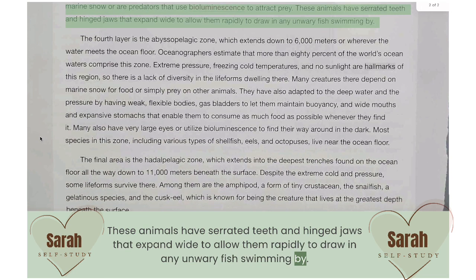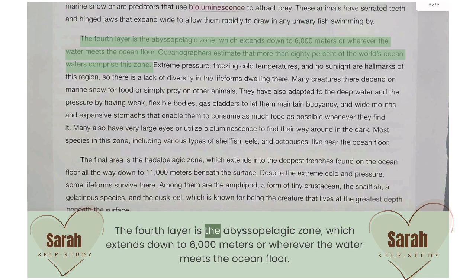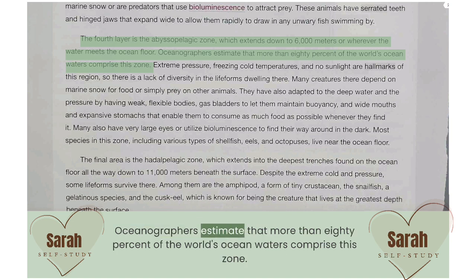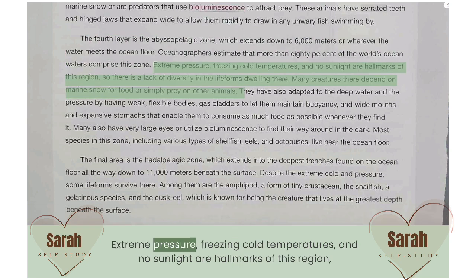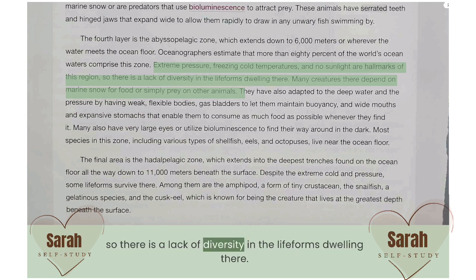fish swimming by. The fourth layer is the abyssopelagic zone, which extends down to 6,000 meters or wherever the water meets the ocean floor. Oceanographers estimate that more than 80% of the world's ocean waters comprise this zone. Extreme pressure, freezing cold temperatures, and no sunlight are hallmarks of this region, so there is a lack of diversity in the life forms dwelling there.